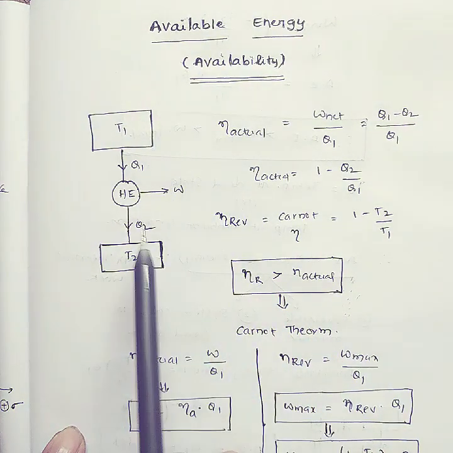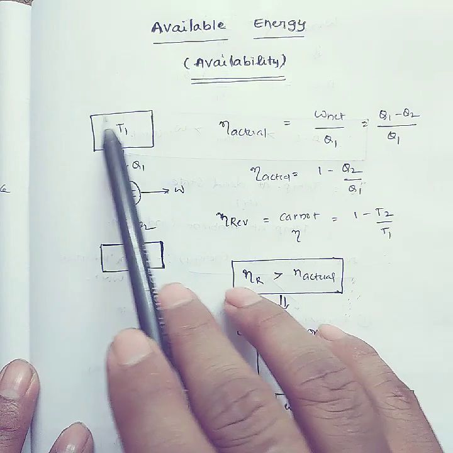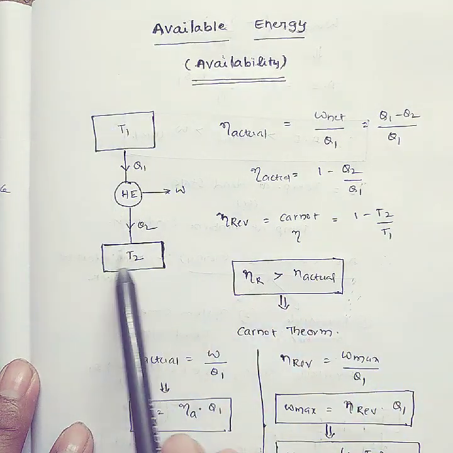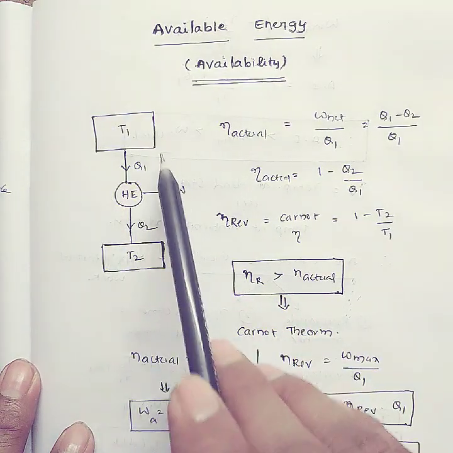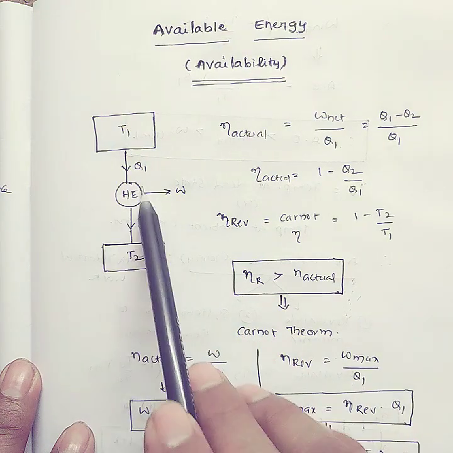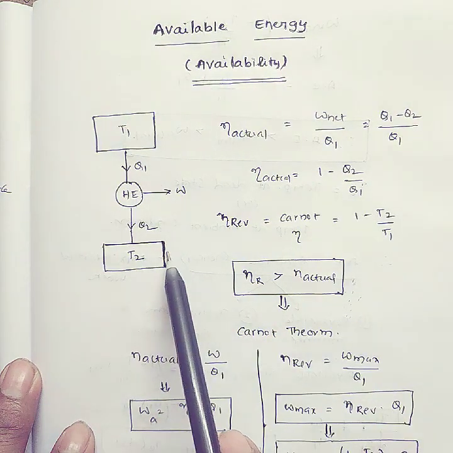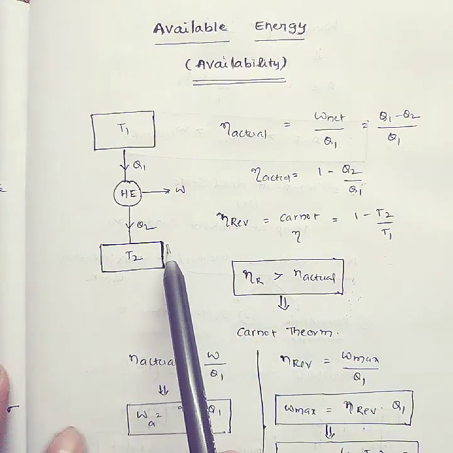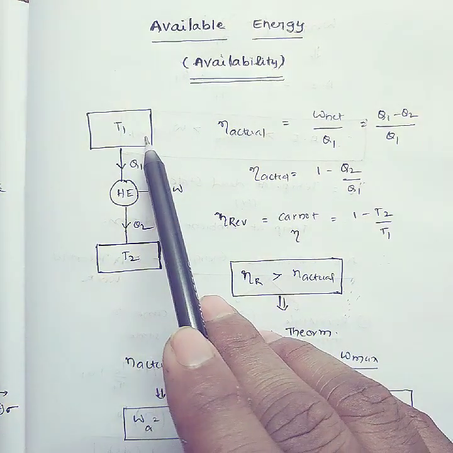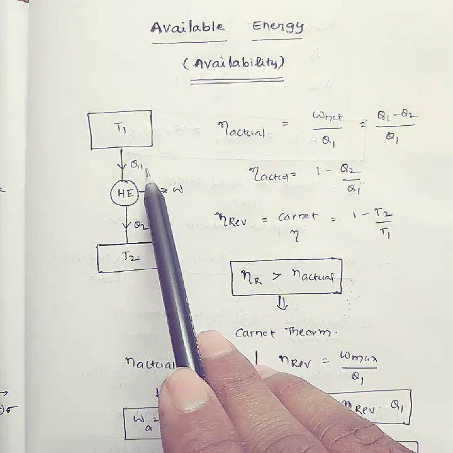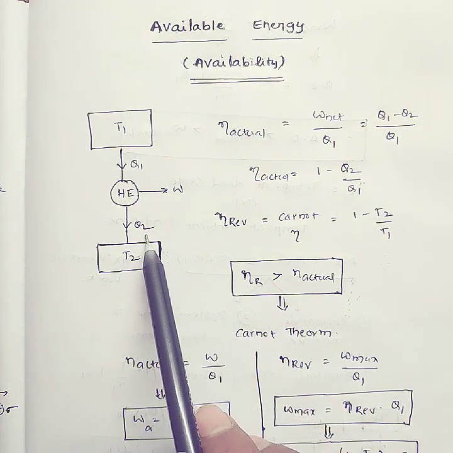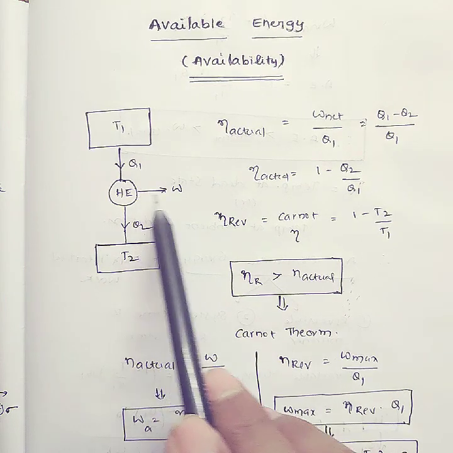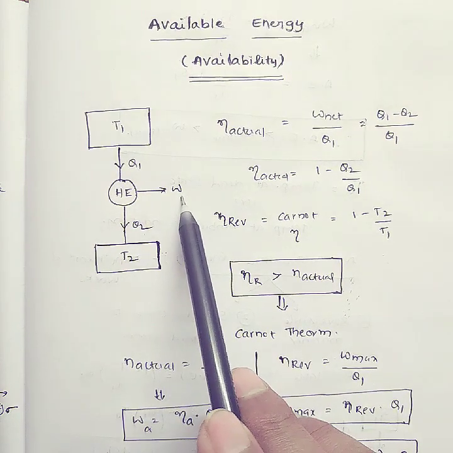Come to this example. Suppose this is the source temperature and this is the sink temperature. The heat engine operates between two temperature limits: one is the source temperature, the other is the sink temperature. From the source, they extract heat Q1, and they release heat Q2. In this process they produce some amount of work.